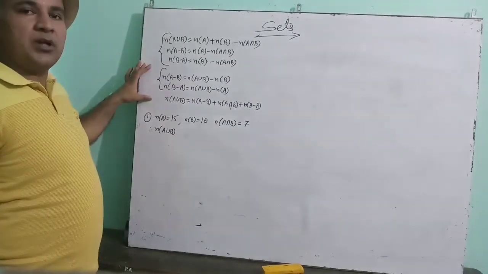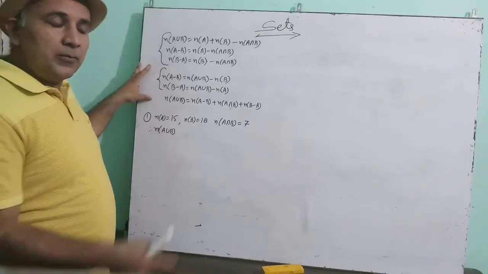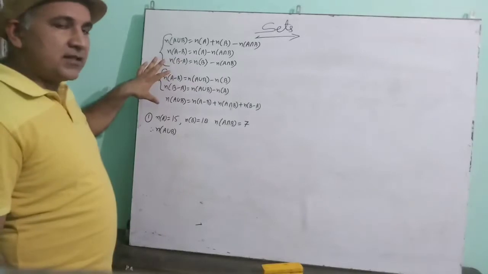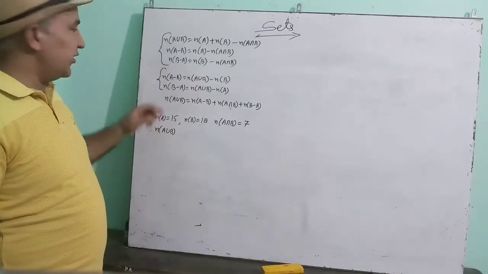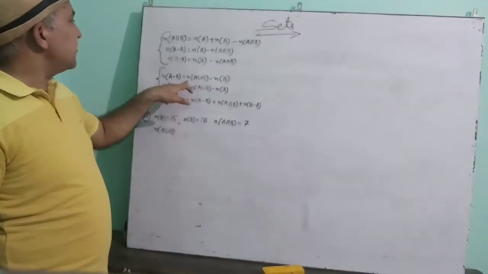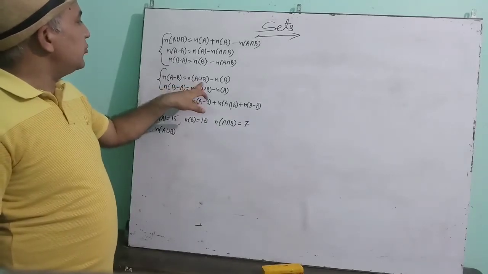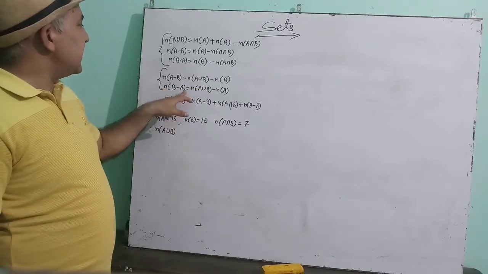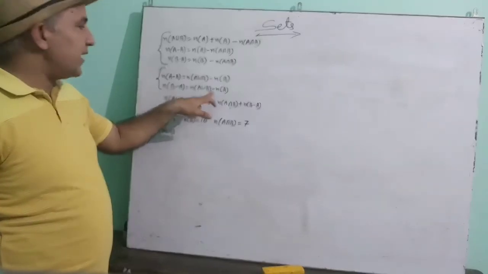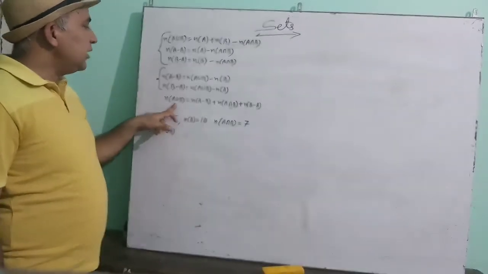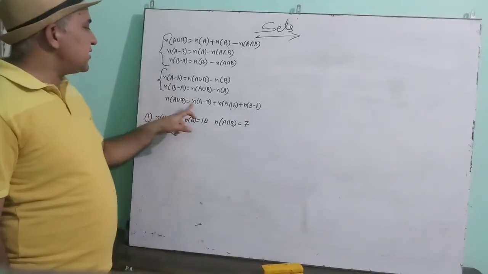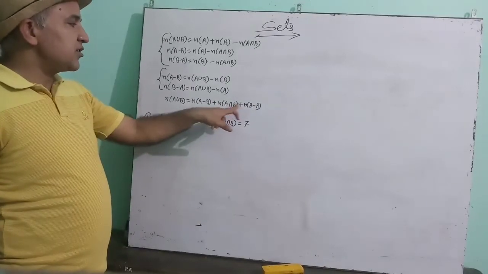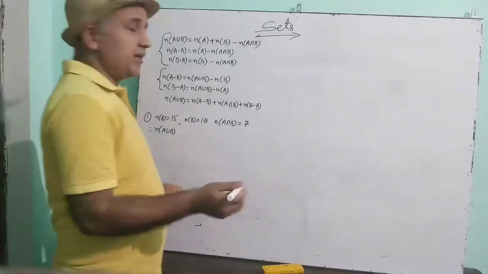Three shortcut formulas I am giving to you so that after reading the question, if you can apply these, then your question will be very short. Cardinal number of A minus B is equal to cardinal number of A union B minus cardinal number of B. Cardinal number of B minus A is equal to cardinal number of A union B minus cardinal number of A. And cardinal number of A union B is equal to cardinal number of A minus B plus cardinal number of A intersection B plus cardinal number of B minus A.